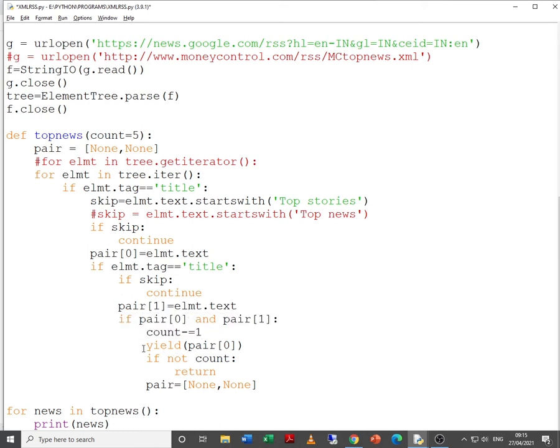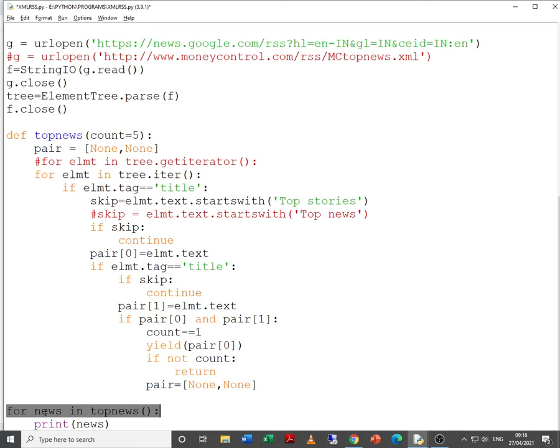And what does this yield function do? This yield function returns the news headline to the calling function. That is, when we go for news in top news, print news.